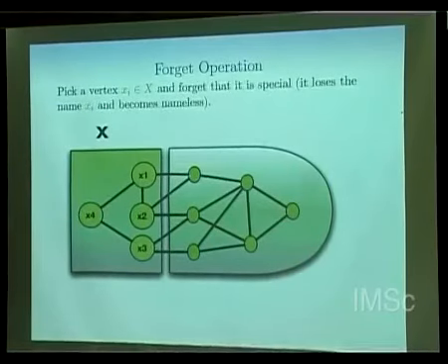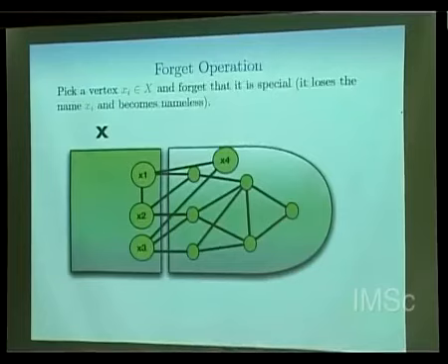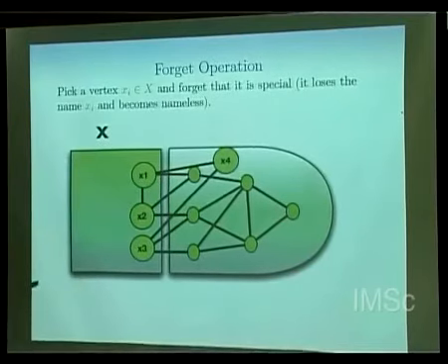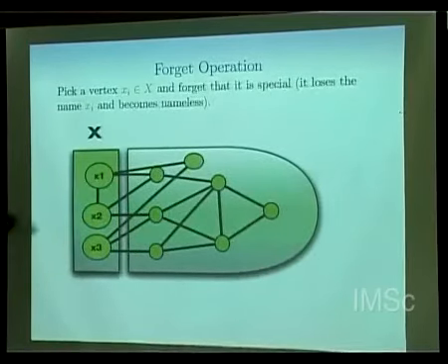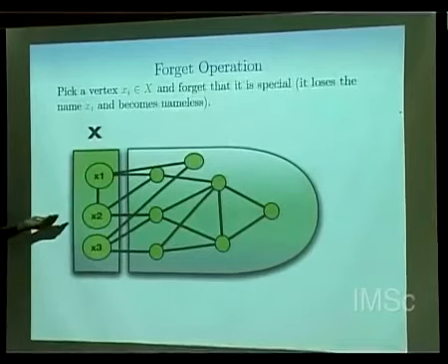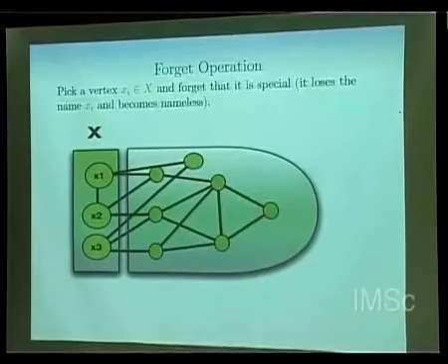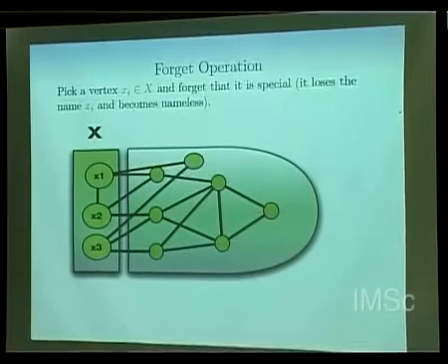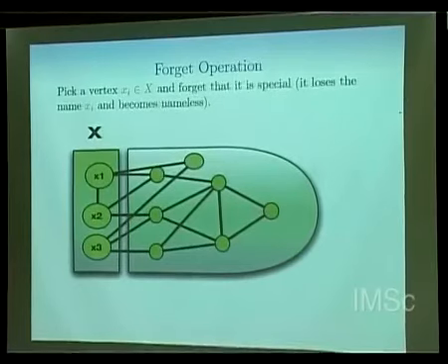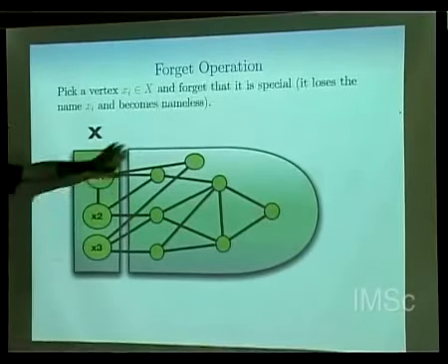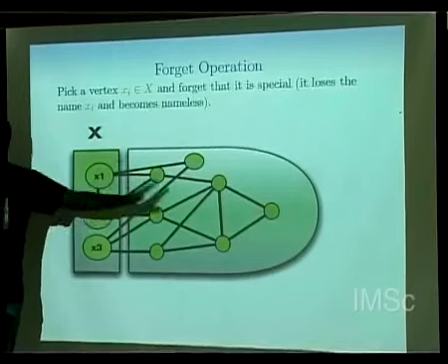For example, let's see how we can forget x4. It means I move x4 to the other side and I forget him. So now I have only x1, x2, x3 as a boundary, right? This is what I mean by forgetting. You don't change the graph. You just take this vertex and unlabel him. Now you treat him like a normal guy, okay? Normal guy means the guy who does not have a label, and you remove him from the boundary.